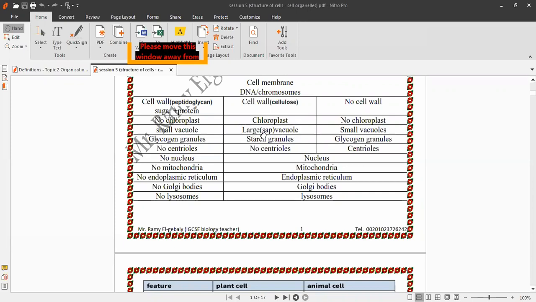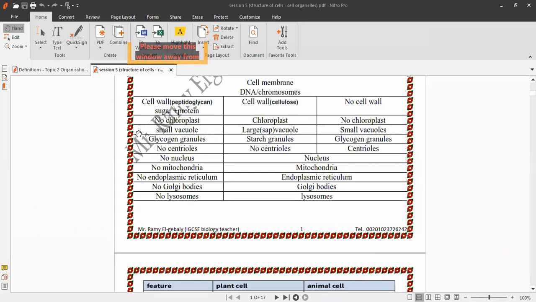Large sap vacuole: sap means fluid, like a sugar solution and salt solution. Centrioles arrange microtubules that move chromosomes during cell division. Mitosis and meiosis are in the other topic, not this topic.